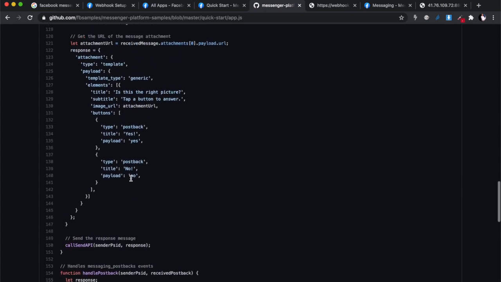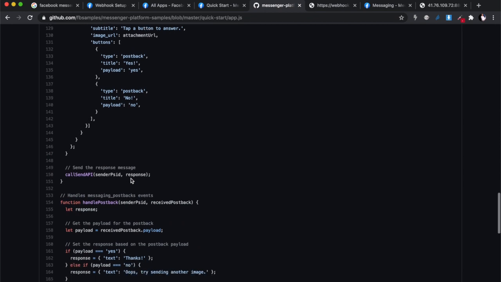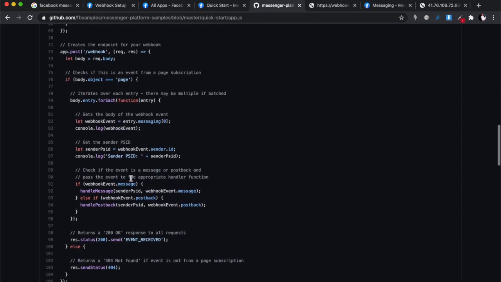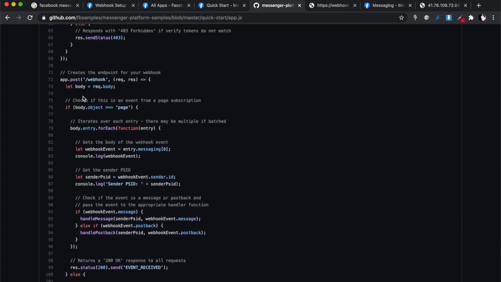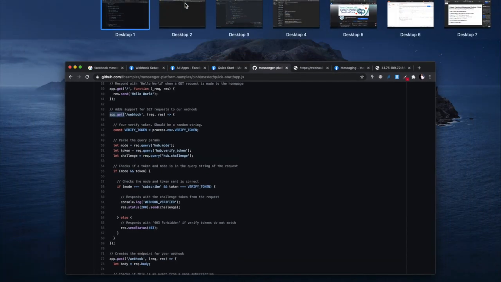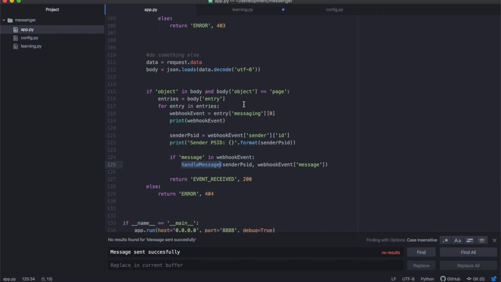Because I'm not familiar with JavaScript, I'm not sure whether this is just my misunderstanding of JavaScript or whether it really is a mistake. Here they have the verifying of the webhook under a GET request, under app.get. But what I've discovered is that Facebook always sends a POST request for this, and if you have it under GET, you're not going to be able to verify your token. So this code is basically off GitHub, and I just rewrote it in Python.